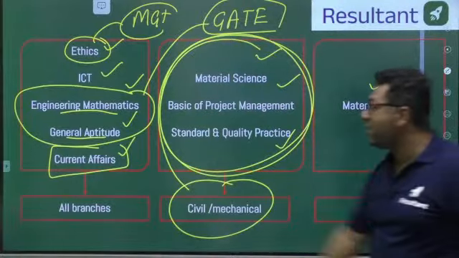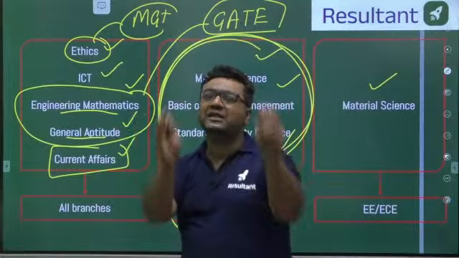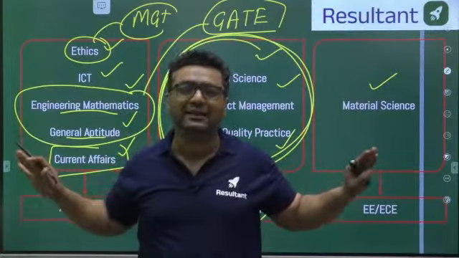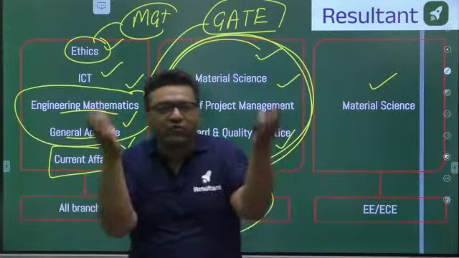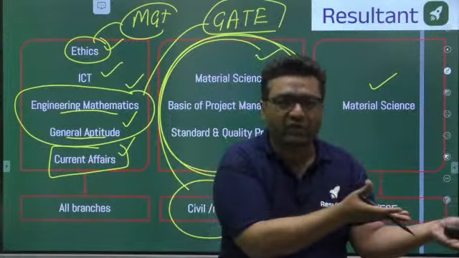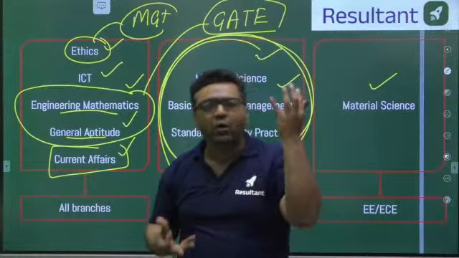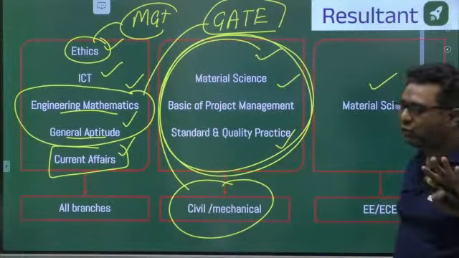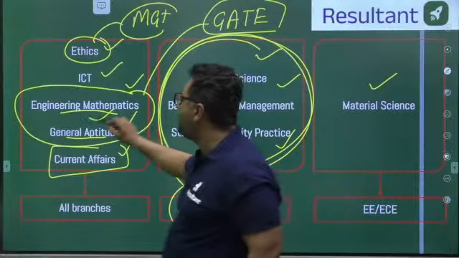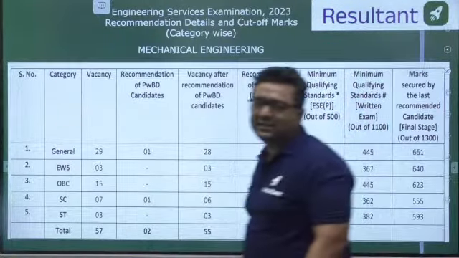So for 200 marks, these 10 subjects are there. If you cover any 5 to 6 of them, you will get good marks. In paper 1, you need not score 200 marks, because out of 500 total, you need to score approximately 250. For 250, even if you score 150 in technical, only 100 marks are required out of 200. So 6-7 subjects out of 10 are enough, from which mathematics and aptitude you have to do anyway. Fine guys, this is the engineering services result.